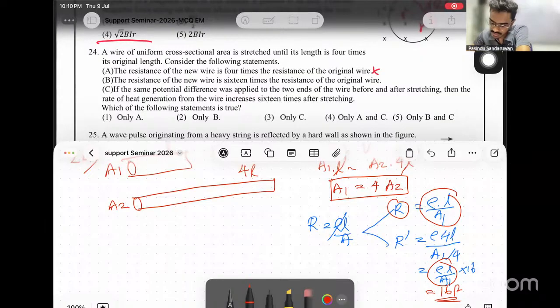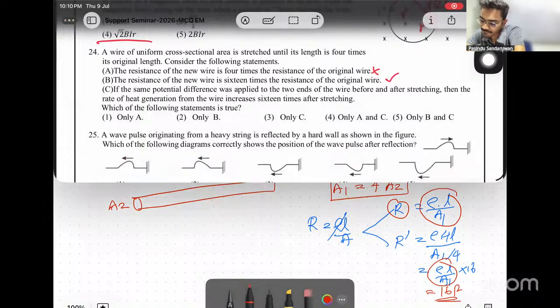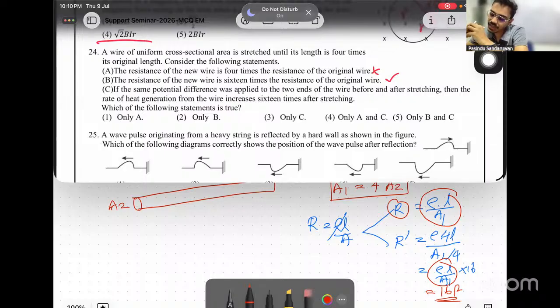Then statement B: the resistance of the new wire is 16 times the resistance of the original wire. That is correct. Then, if the same potential difference is applied to the two ends of the wire before and after stretching, the rate of heat generation increases 16 times.